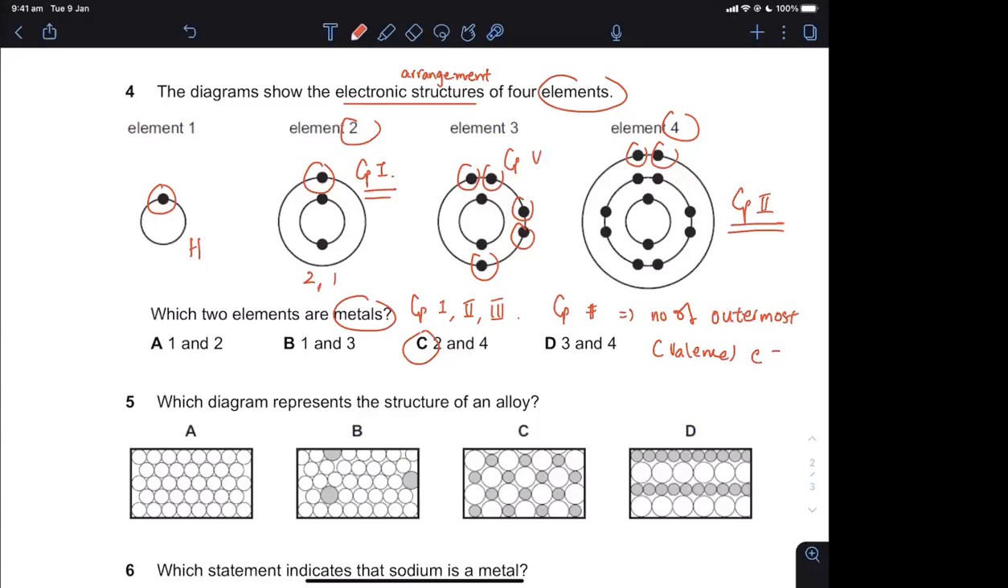This is 2, 1. That means first shell and 1 in the second shell. So we're looking at period 2, the second row of the periodic table, but group 1, this is lithium. Whereas element 3 is 2, 5. Period 2, because first shell and second shell, group 5, this is nitrogen. And element 4 is 2, 8, 2. First shell, second shell, third shell. So we're looking at the third row of the periodic table, third period, and group 2, this is magnesium.